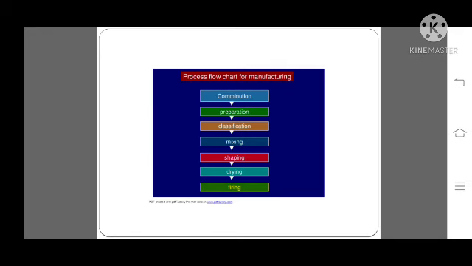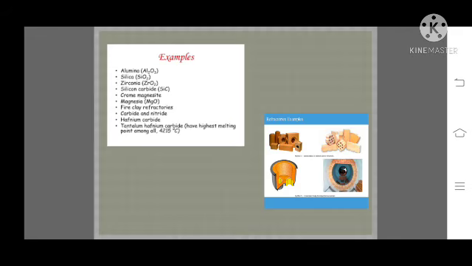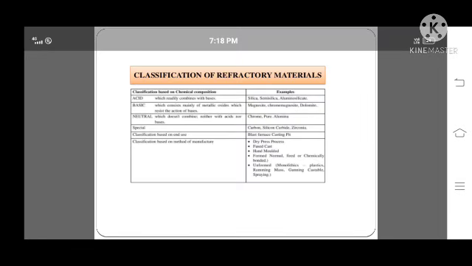This is a process flowchart for manufacturing of refractory material. For example, aluminium, silica, zirconia, silicon carbide, chromemagnesite, etc. This is the classification of refractory material. Classification is done based on chemical composition, and examples are silica, alumino-silicate, magnesite, etc.